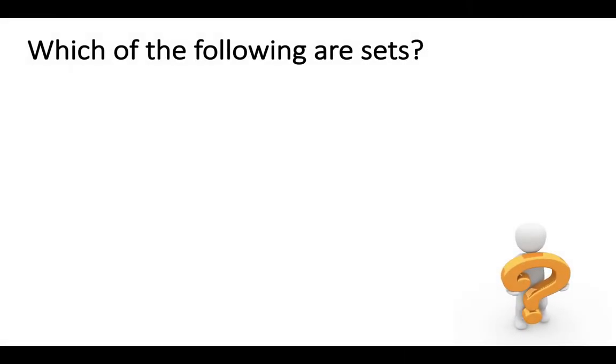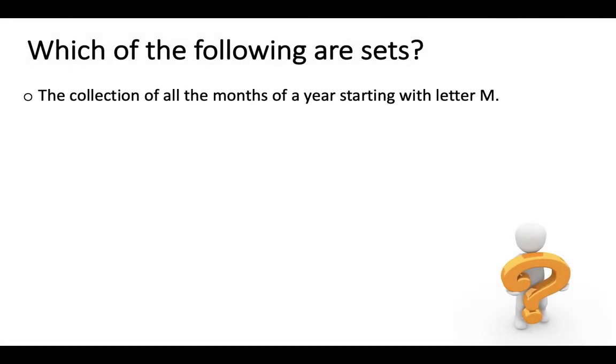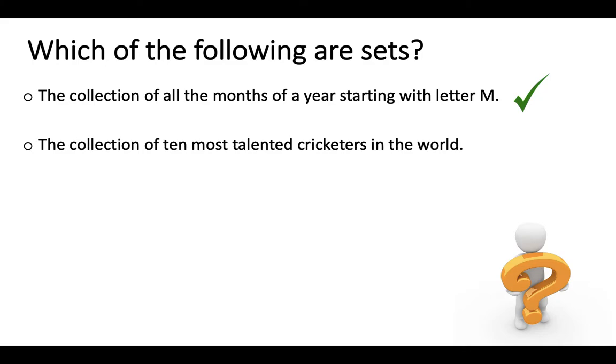Let's look at these examples. Suppose I have a collection of all the months of a year starting with the letter M. Now we have only 12 months in a year, and the months which start with the letter M are March and May. So yes, this is a well-defined collection and hence we can say that this forms a set. Look at this, the collection of 10 most talented cricketers in the world. My definition of most talented cricketer is different to what you define as a most talented cricketer. So this is not well defined and hence this cannot be a set.